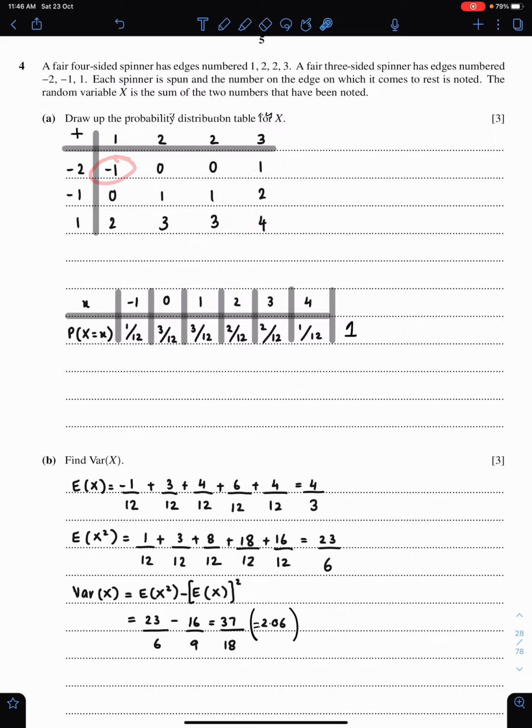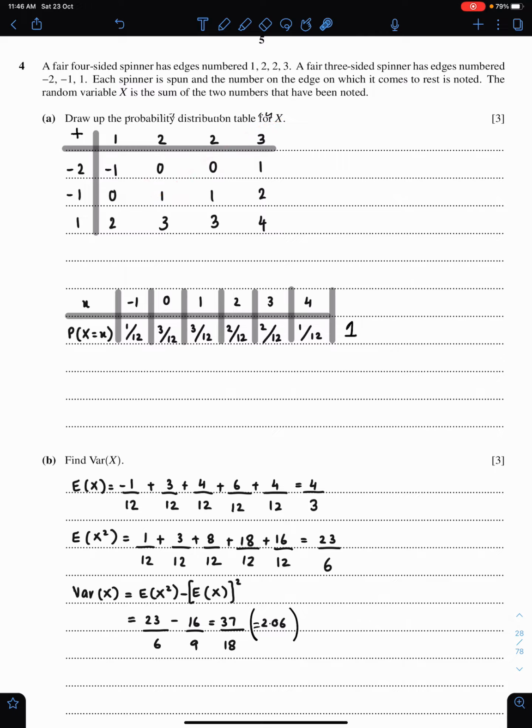-1 occurs just once, and we have altogether 1, 2, 3, 4, 1, 2, 3, 12 outcomes. So 1 upon 12. This is the probability of -1. Since we have 3 zeros, so 3 upon 12. Do not simplify these fractions. Just copy these as they are. This will help you to check the total. Total is always 1. So this is the way to construct probability distribution with the help of possibility space.